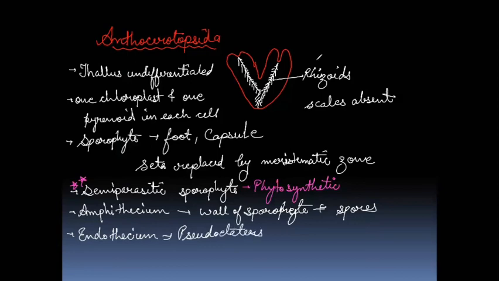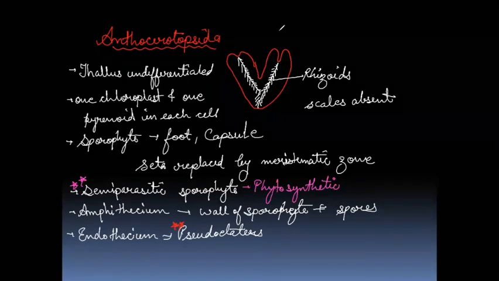These pseudo-elaters are used for spore dispersal. They have a function similar to elaters. Star mark this point, another important point for the Anthocerotopsida. These structures are similar to elaters, which are used for the dispersal of spores.